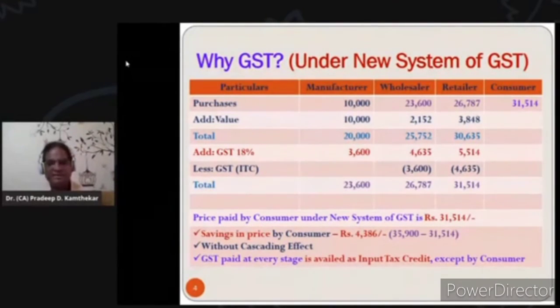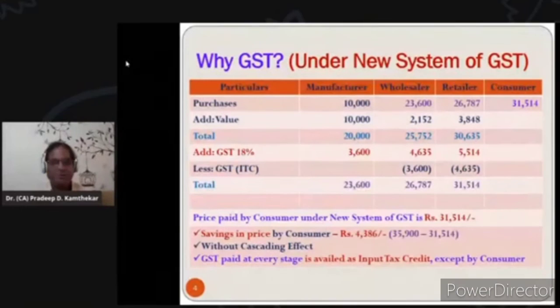So that is how the total final amount that the wholesaler is charging to the retailer comes to 26,787. Now, when this becomes the purchase price for the retailer, again the retailer is adding value of material and expenses, wages, etc. from inside. That is 3,848. That was the same in the previous slide. So his cost comes to 30,635. Again on that he is charging 18% GST. But what GST he had paid to the wholesaler, which we can see in the previous column, 4,635, on the purchase side, will be available as input tax credit for GST paid on purchases. And finally, the price that the retailer is charging to the consumer is 31,514.